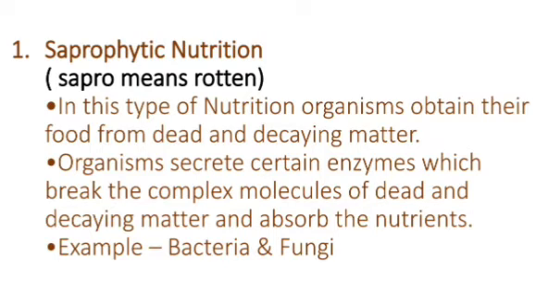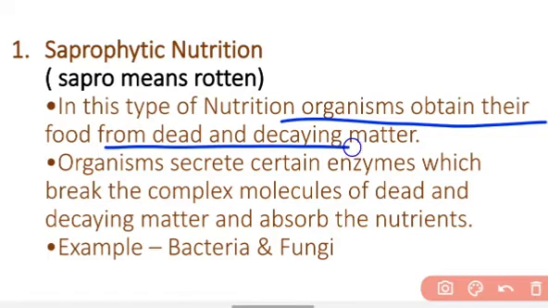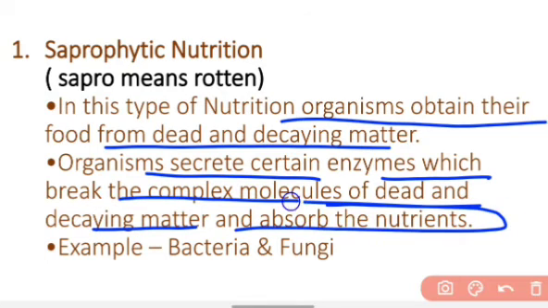Saprophytic nutrition. The word saprophytic is taken from sapro, which means rotten. In this mode of nutrition, the organisms obtain their food from dead and decaying matter. And what do the organisms do here? Organisms secrete enzymes which break down the complex molecules of dead and decaying matter and then absorb the nutrients. So they secrete the enzymes over the dead and decaying matter.